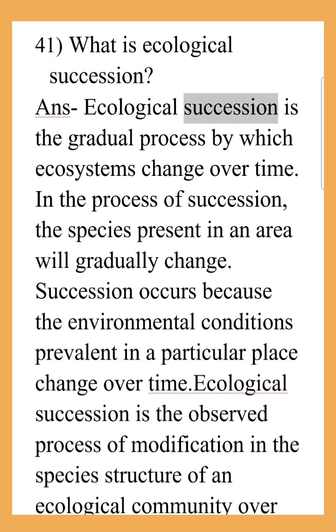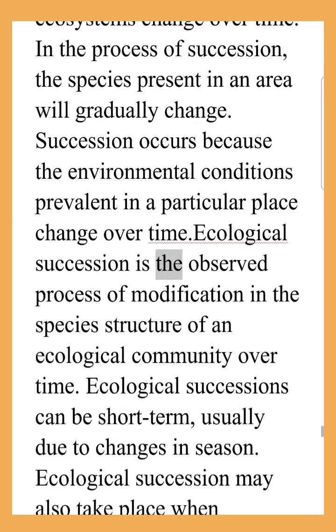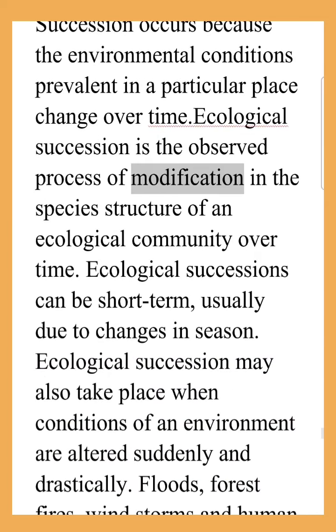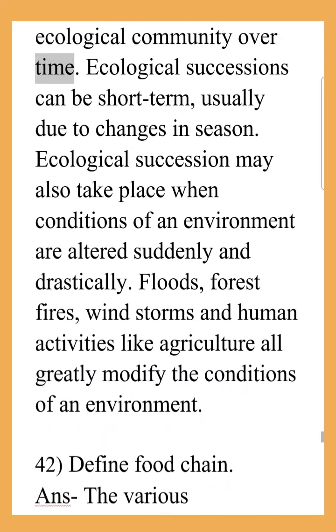What is ecological succession? Ecological succession is a gradual process by which ecosystems change over time. In the process of succession, the species present in an area will gradually change. Succession occurs because the environmental conditions prevalent in a particular place change over time. Ecological succession is the observed process of modification in the species structure of an ecological community over time.